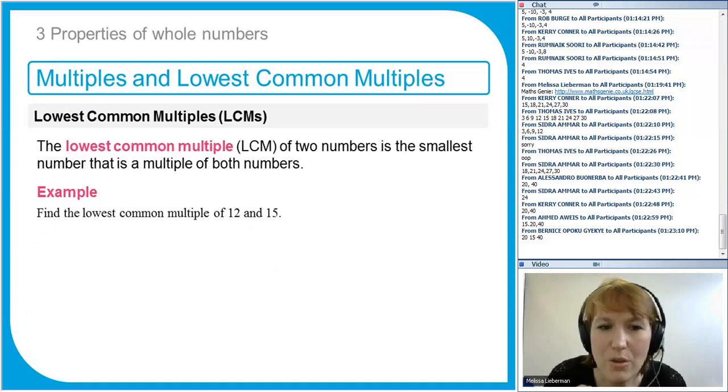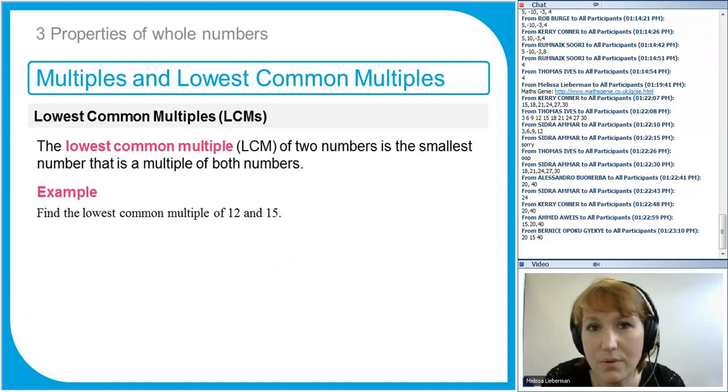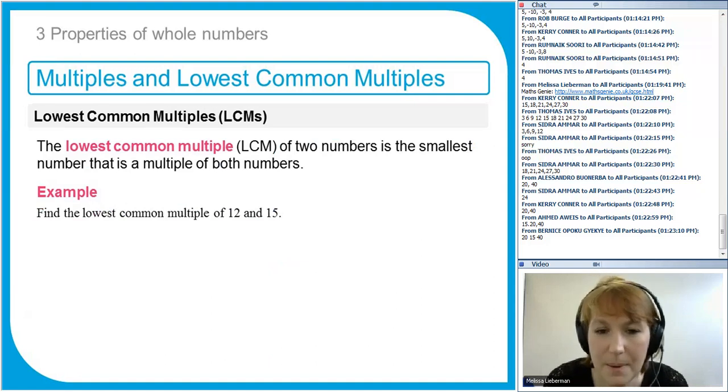Now the lowest common multiple is a very important idea in maths and comes up when we're working with fractions, for example. With fractions, you might hear about the lowest common denominator when you're trying to work with equivalent fractions, which we're going to go on to next lesson. So lowest common multiple is an important idea. And it means the lowest number that both of these numbers divide into.